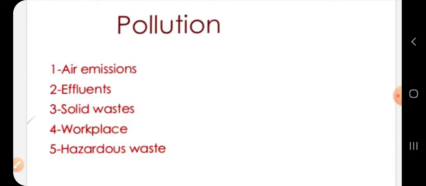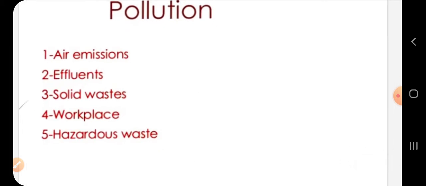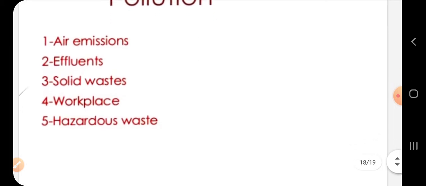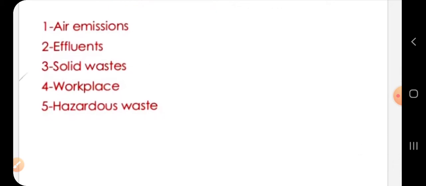Effluents, then solid wastes, workplace pollution, that is hazards, the toxic gases, or sometimes risky equipment, or firing. A high temperature workplace is also a potential hazard, and other hazardous wastes. These are the problems that need to be overcome.